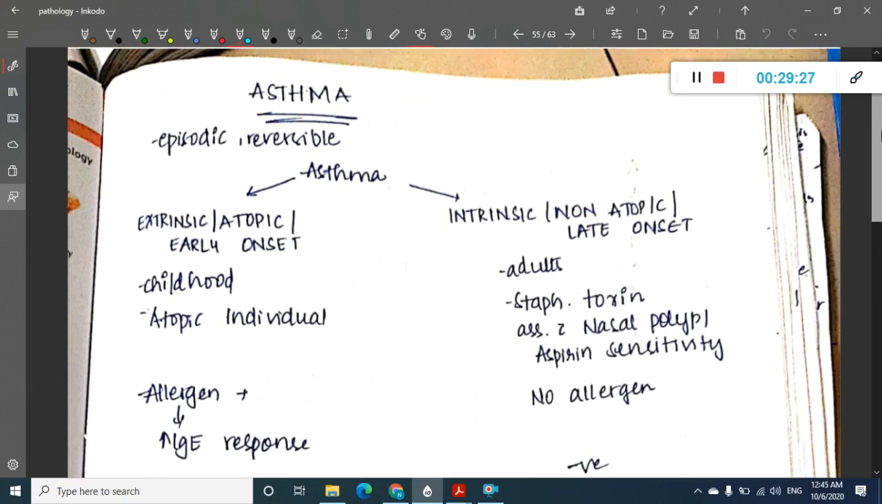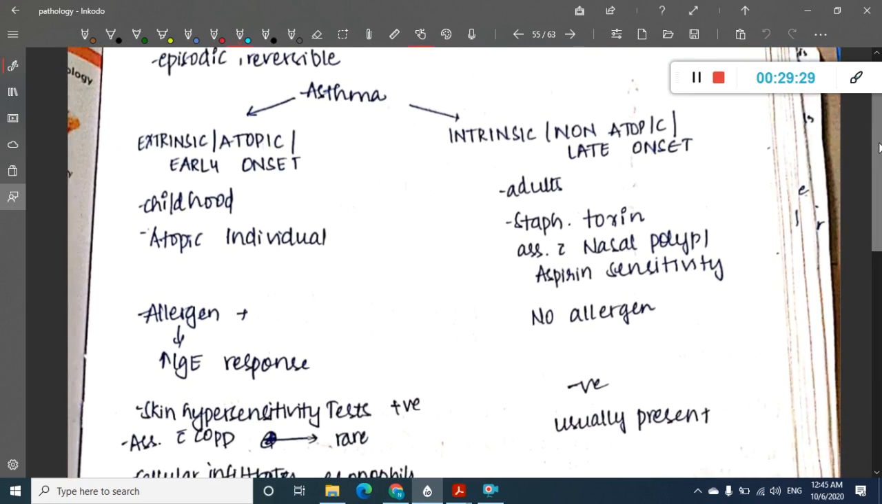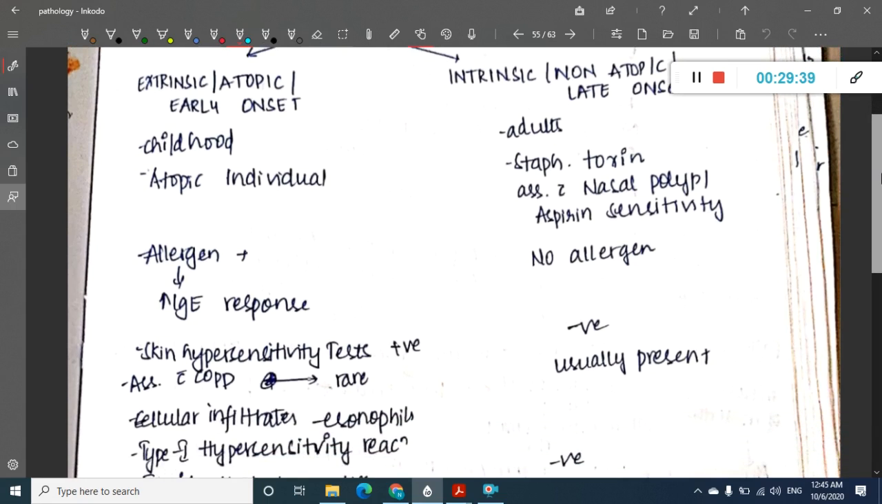Asthma is an episodic and reversible thing, and it is divided into two types. The first is early asthma, or atopic, or early onset asthma, which is extrinsic asthma. The second type is intrinsic asthma, non-atopic and late onset asthma. Extrinsic or atopic or early onset asthma is most common in childhood, whereas intrinsic is most common in adults. All these have been dealt with already, but I am just brushing up again.